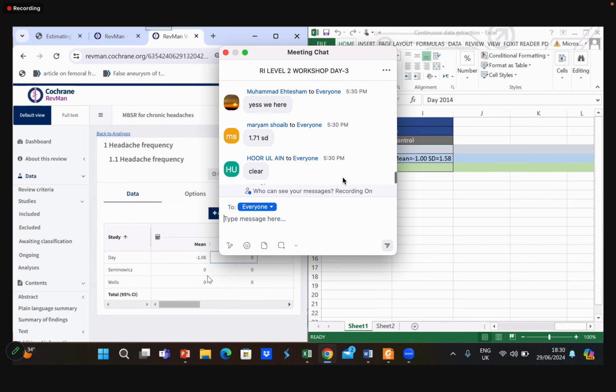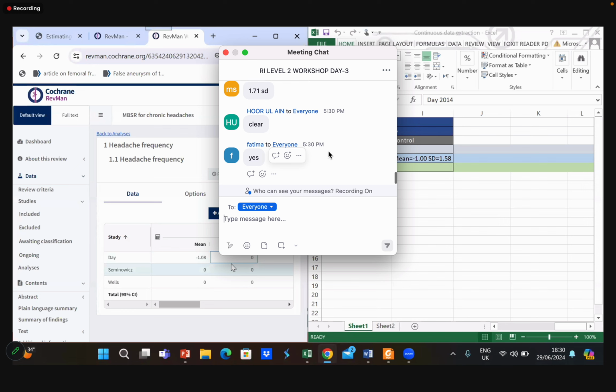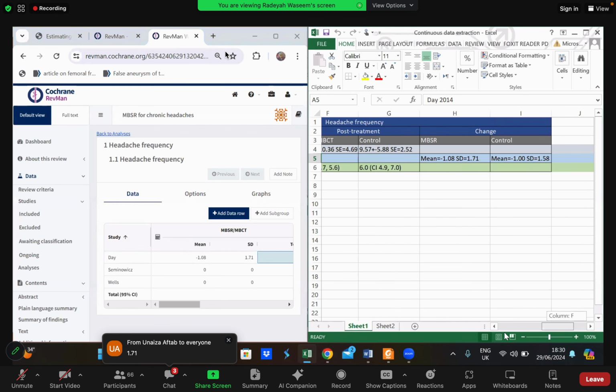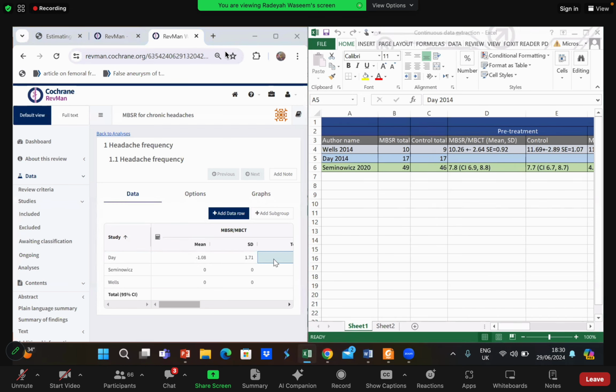Okay, so I entered minus 1.0. Can you guys tell me the standard deviation? Yes, it is 1.71. Total number of participants in the MBSR group: we have 17 participants, so we enter 17 over here.